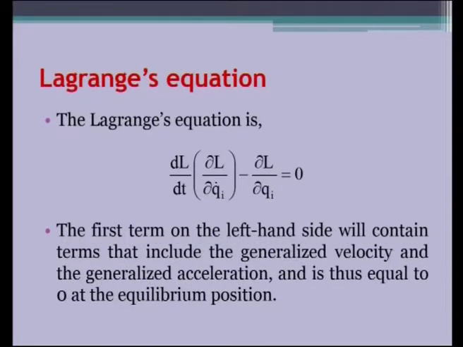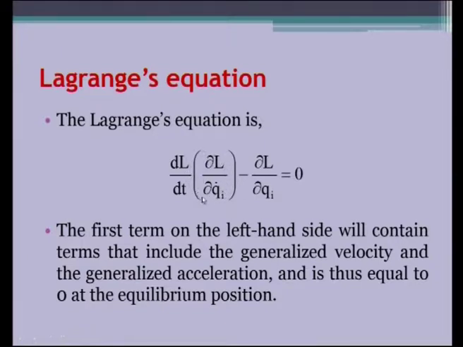Further, we have the Lagrange's equation as we have seen for the earlier case with x. Now with the generalized coordinate qi, we can write the Lagrange equation in a modified form in this way. The first term on the left hand side will contain the terms that include the generalized velocity and generalized acceleration. What is given within this bracket is this qi dot.